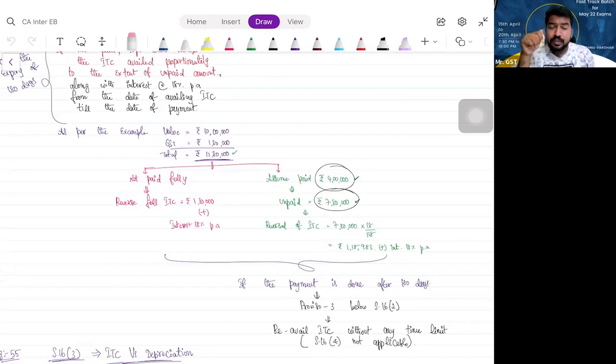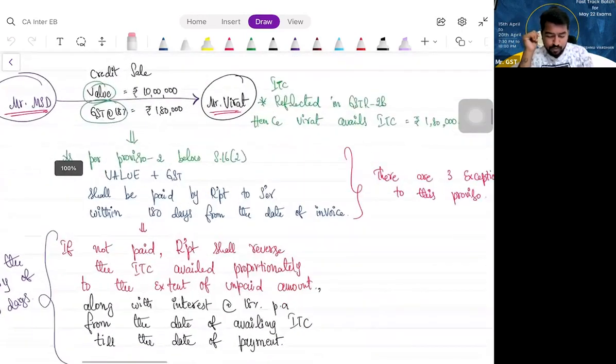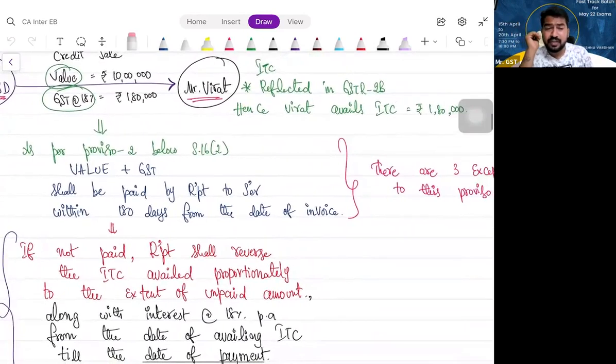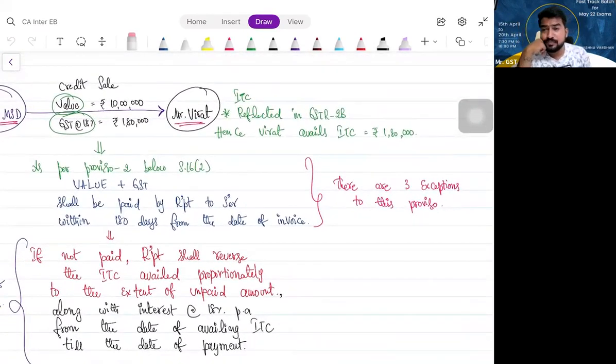Fine. Now, this proviso, that is repay the value plus GST within 180 days, is not applicable in 3 cases. What are the 3 cases? Number 1, reverse charge mechanism, if the supplies are covered under RCM.